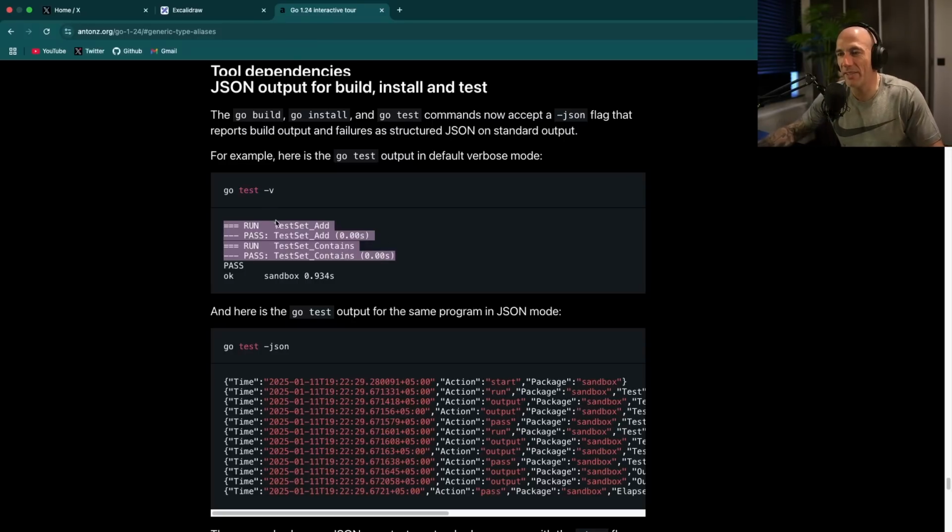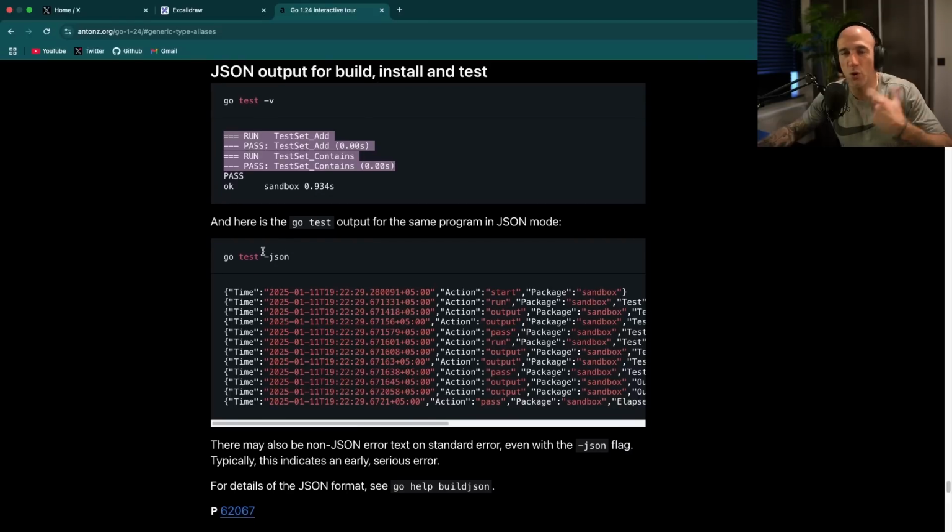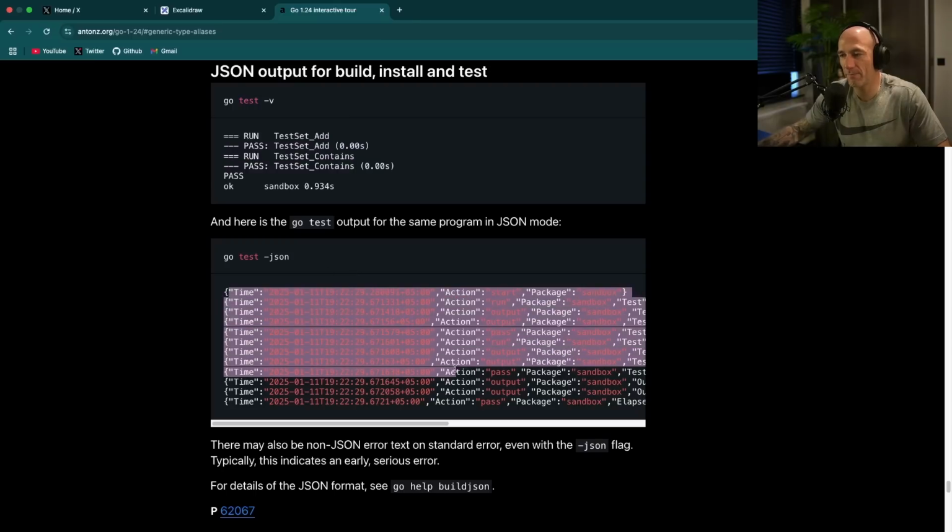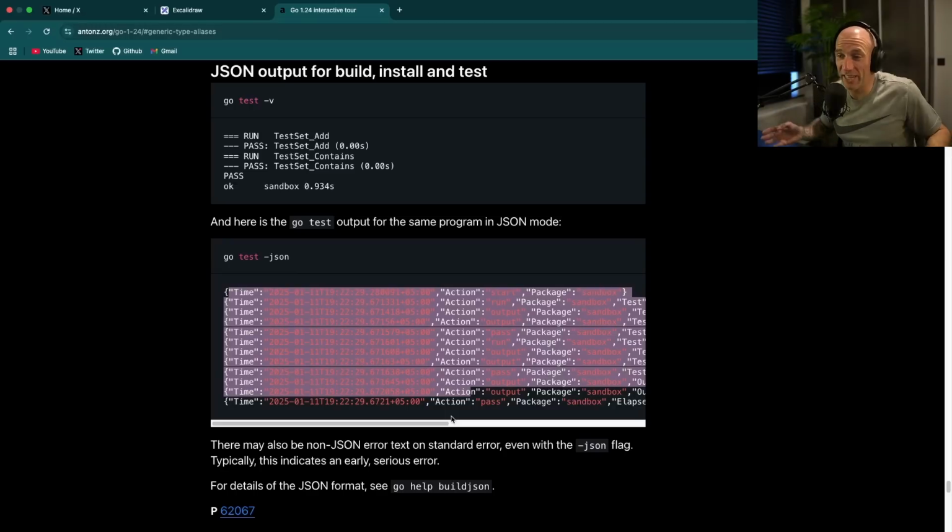So what they did is basically right now you can do go test or go build or go whatever dash JSON, right? And this is going to give you the exact same output but with JSON. So that's pretty nice to basically just grab and put into Elasticsearch or something and present to your users, or to yourself, your QA or your DevOps, a nice representation of what's going on.